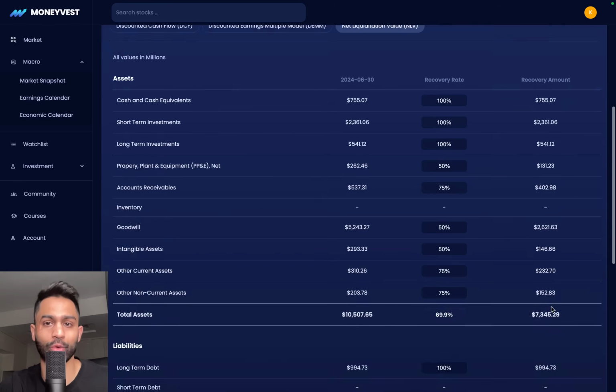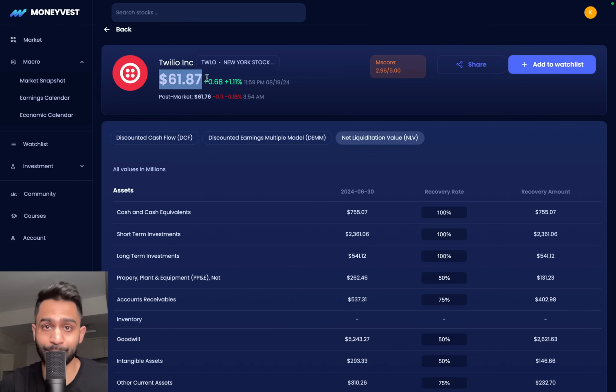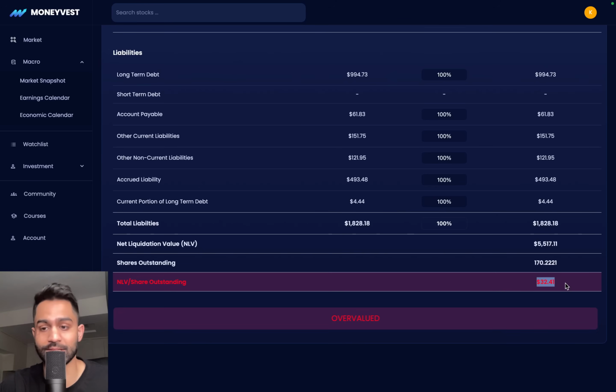And since Twilio right now is trading at $61, it is over 100% higher than its net liquidation value. Why? Because of the earnings growth potential, because of the market's expectations from Twilio as a business over the long term. So they're pricing in, of course, higher multiples because they believe the company has significant potential to earn more money, cash flows, revenue, all that stuff. So it's not trading at book value. It's not trading at its asset value, like no other business should. And that's the discrepancy.